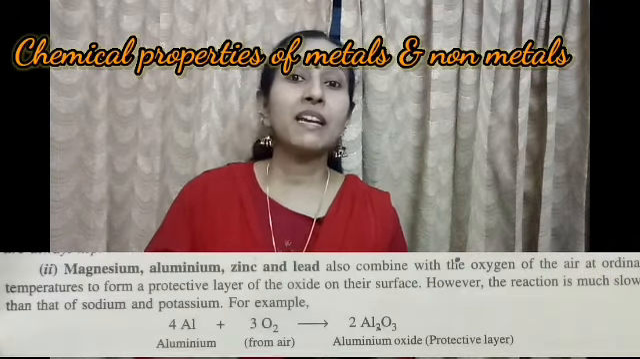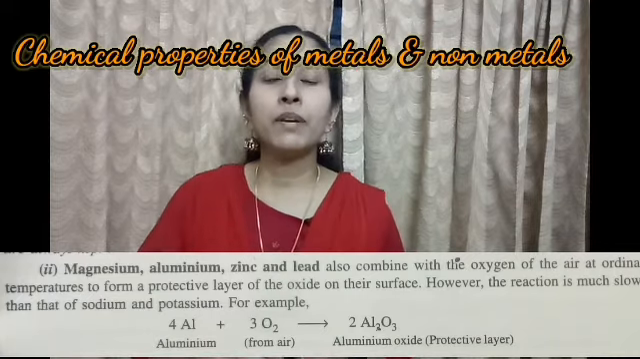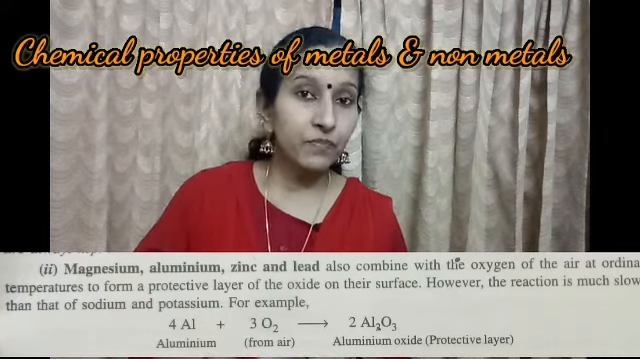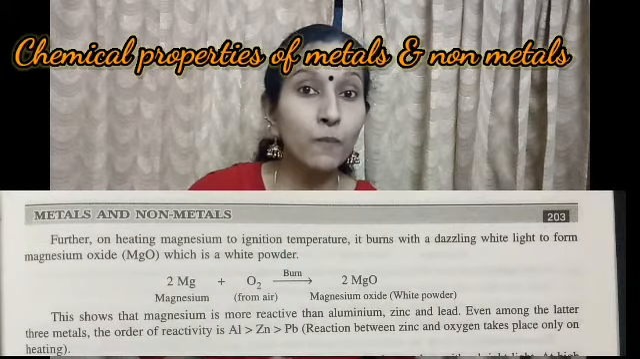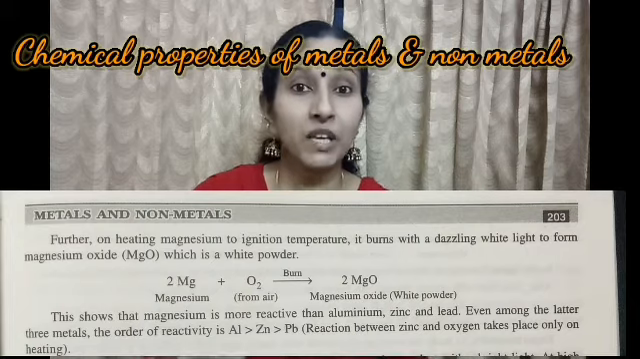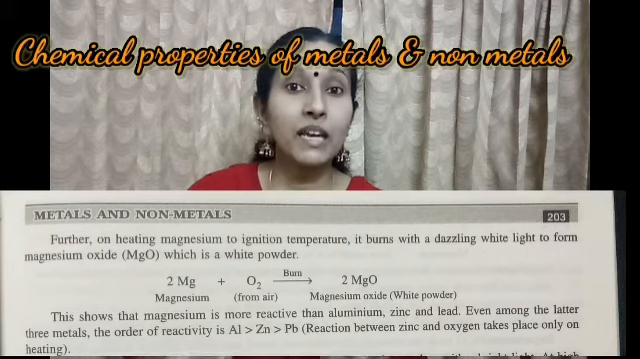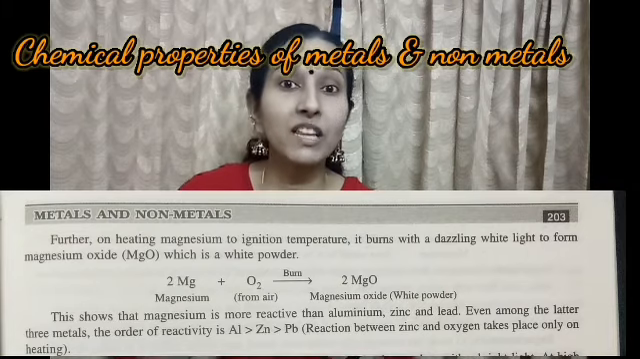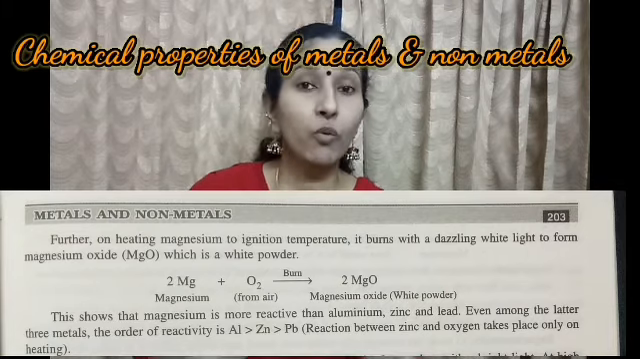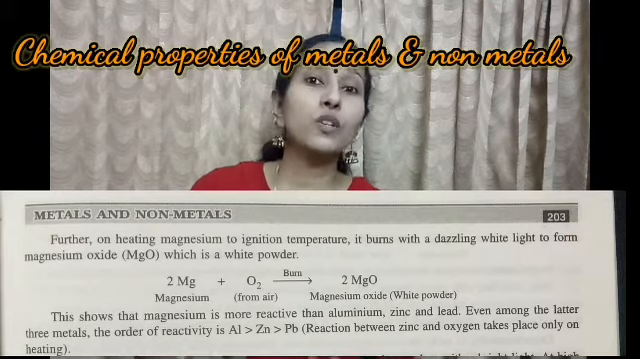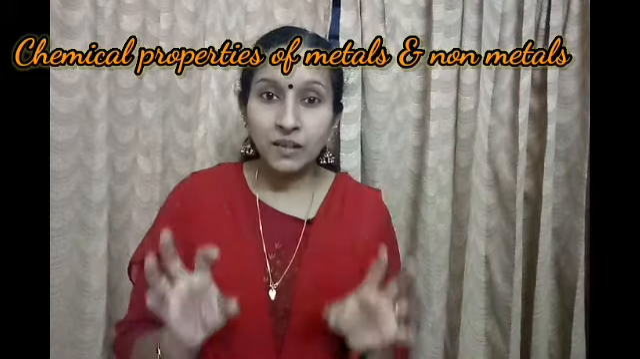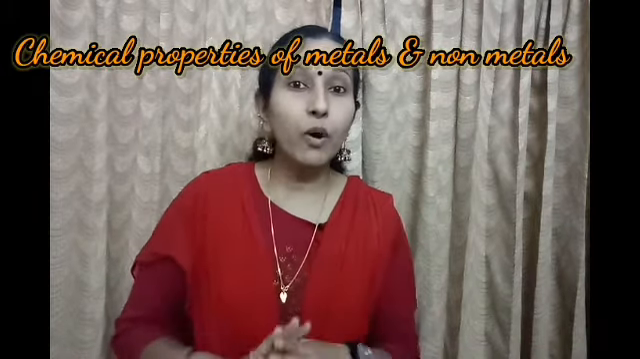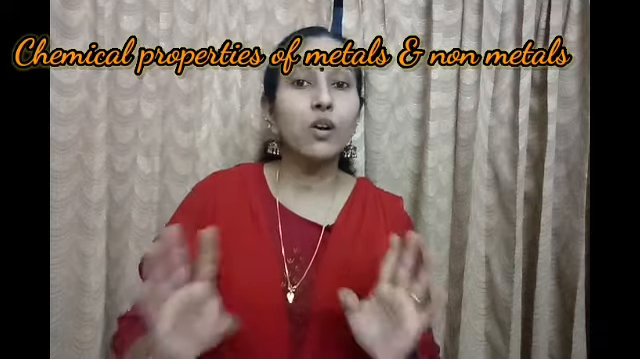Okay, and metals like magnesium, aluminium, zinc and lead react with the oxygen of the air at ordinary temperature and form a protective oxide layer. This oxide layer prevents the metals from further oxidation. Prevent the metal from further oxidation means what? What is oxidation? Oxidation is a process in which a metal reacts with oxygen. So in this module, we are discussing the reaction between metals and oxygen.